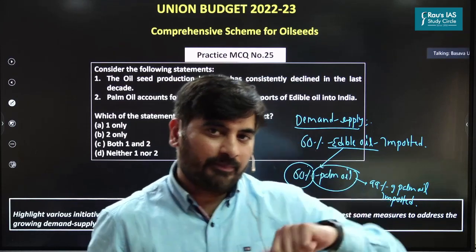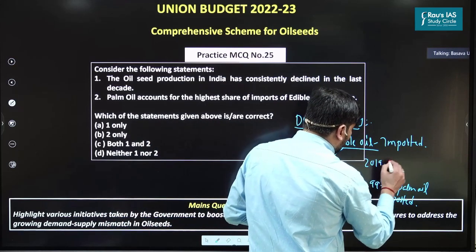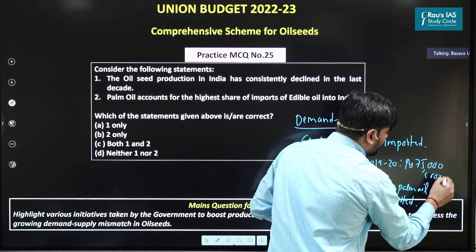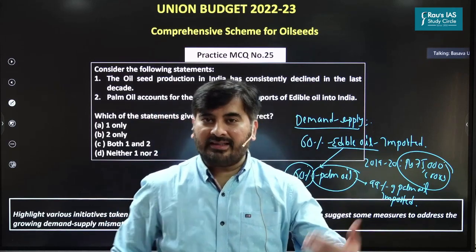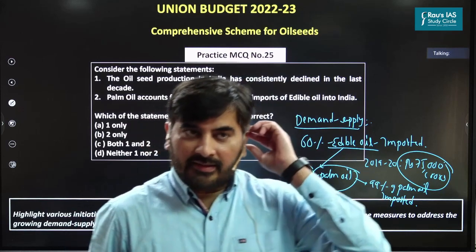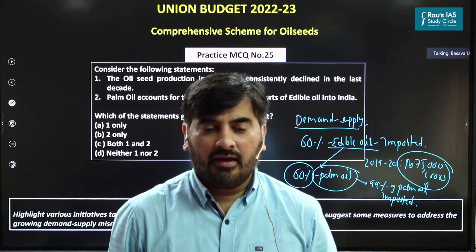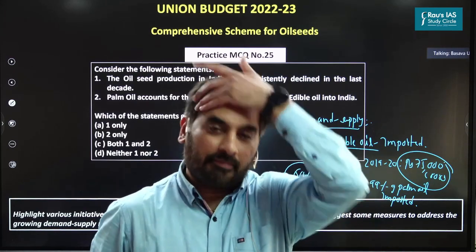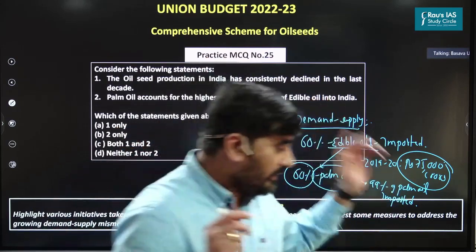Slowly, the import bill on edible oil is increasing. For example, in the year 2019-20, we imported edible oils worth 75,000 crores. So this is going against Atmanirbhar Bharat, self-sufficient India. That is why the government is trying to boost the production of oil seeds so that these oil seeds can be converted into edible oils. So this is the most important part. Let's understand various aspects about oil seeds in India now.